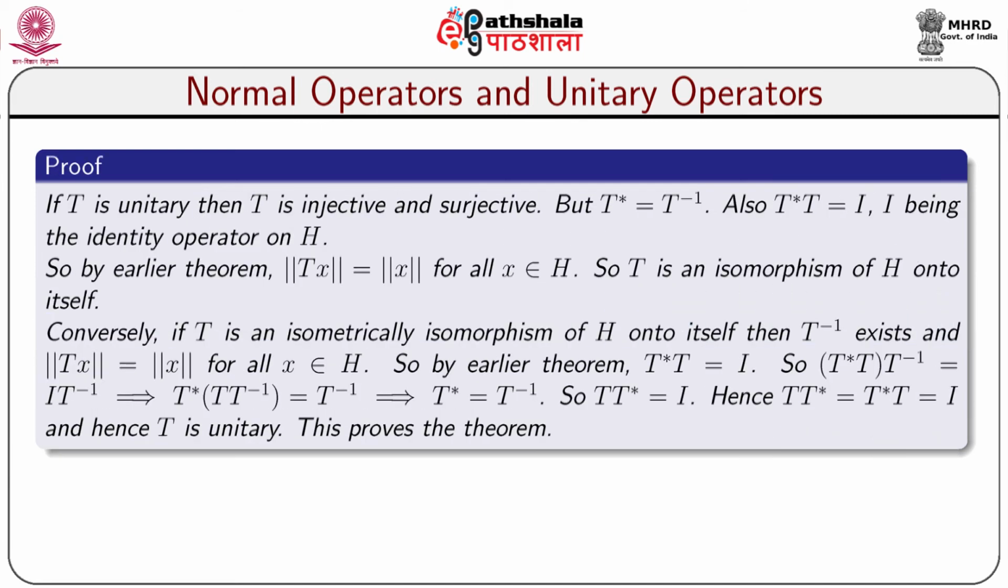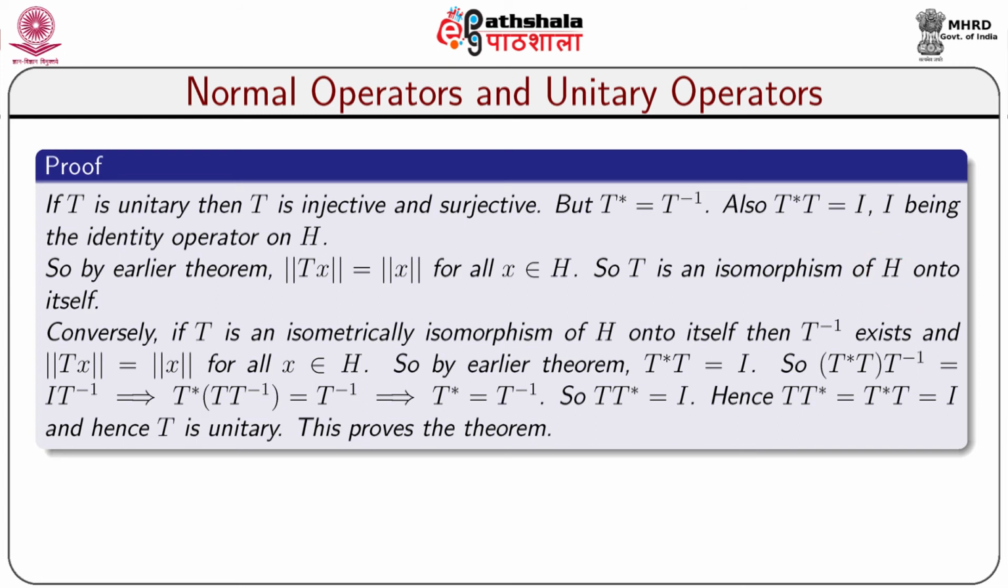The proof of the theorem looks like this: if T is unitary, then T is injective and surjective, but T star equal to T inverse. Also, T star T equal to I, where I is the identity operator on the Hilbert space H. So, by the previous theorem, norm Tx equal to norm x for all x belongs to H. So, T is an isomorphism of H onto itself.